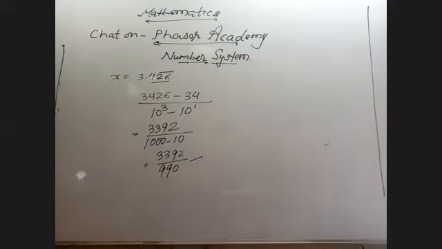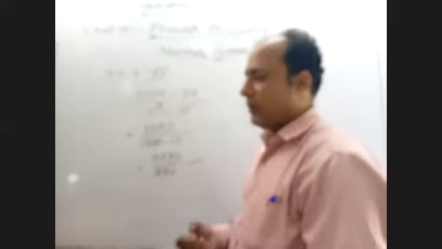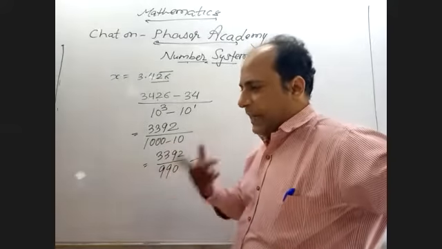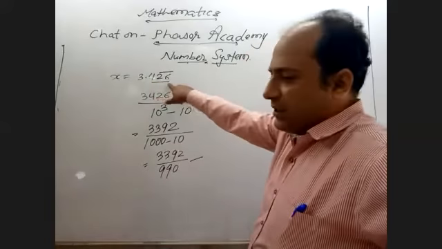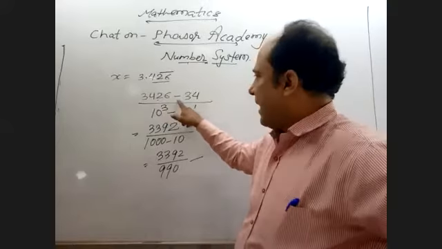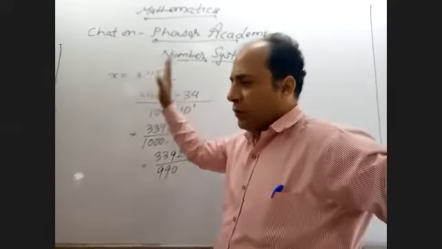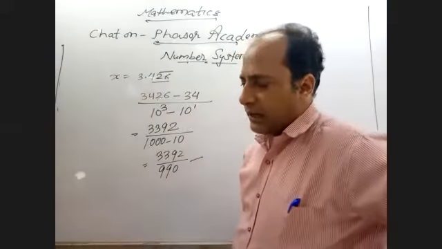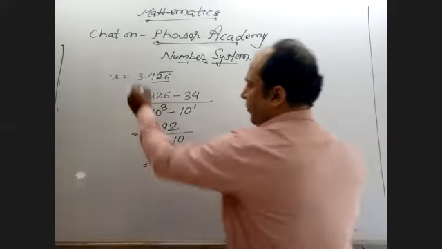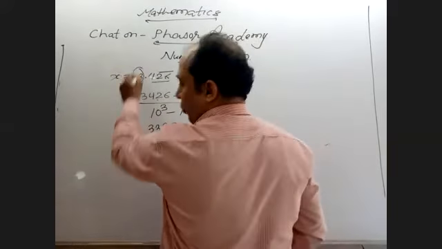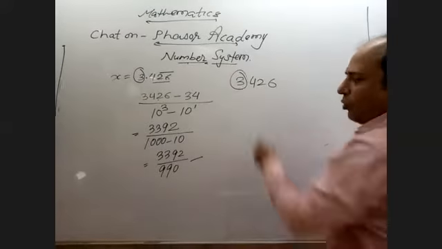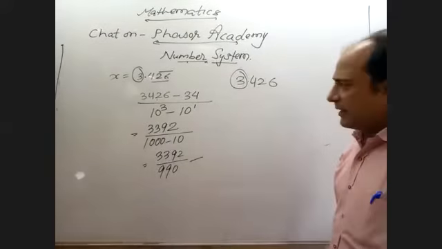How much time will it take? Few minutes, few seconds. Within 30 seconds, you can do it. One second, I have to repeat. Total numbers, 4 numbers. So 3, 4, 2, 6, minus the numbers which don't have the recurring. Either it is a decimal number or a whole number. You know, before the decimal, the number is a whole number. Remember always. Like 3.426, here 3 is the whole number.